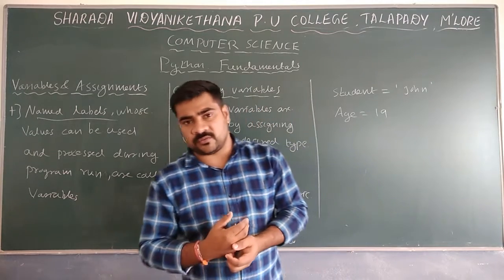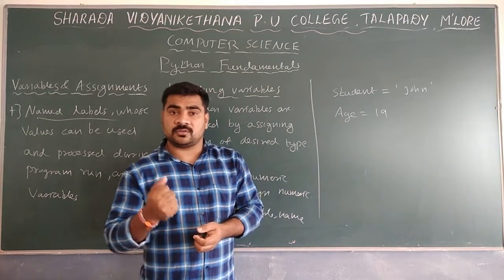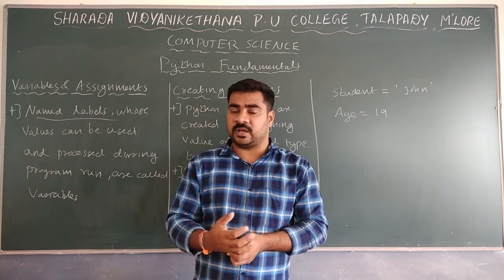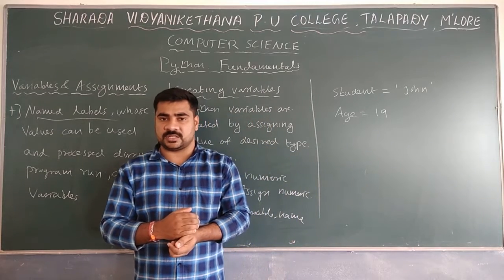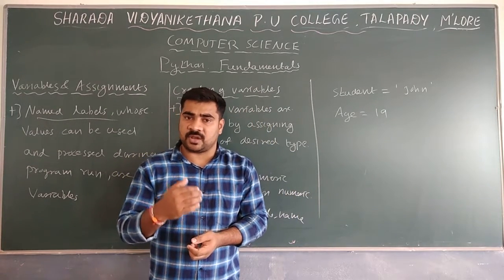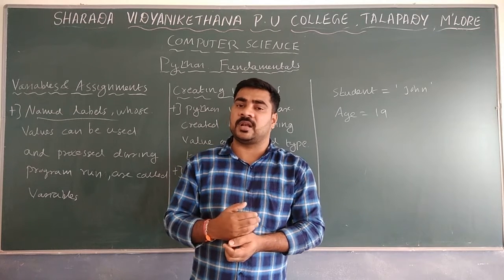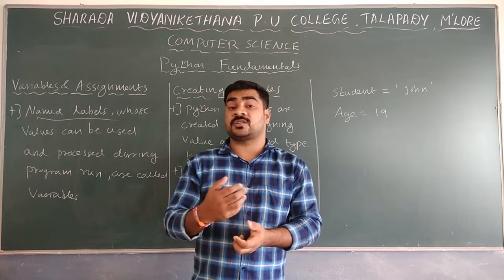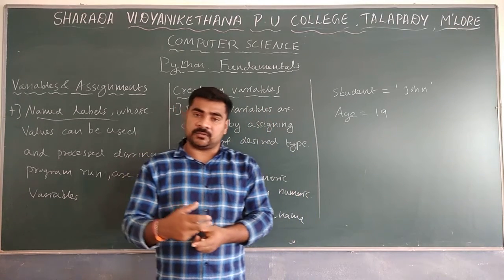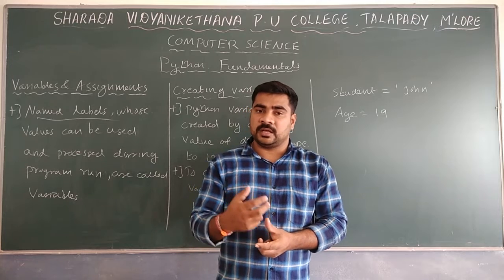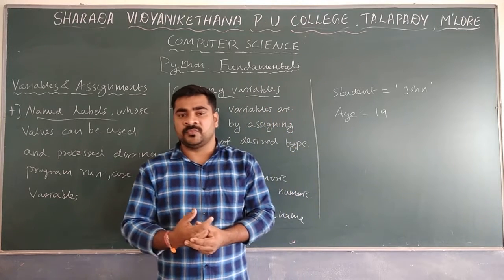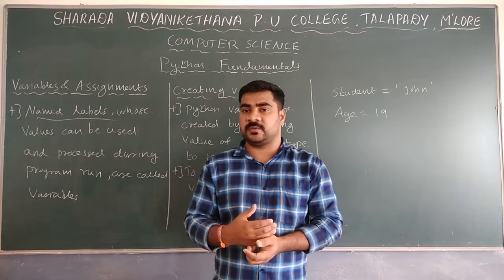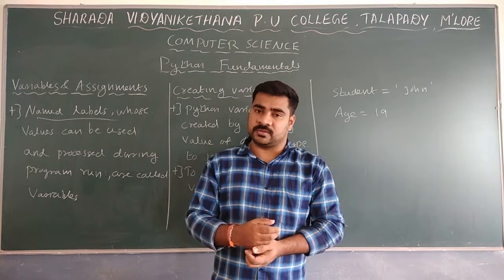Whenever you use a variable, remember we have to know how to name the identifiers. Whenever you give a name to an identifier, there are particular rules and regulations we should follow, whenever you name an identifier or a variable. You should not start with a number. You can have numerics and alphabets, and other characters are also possible. But remember, you have to follow the rules given for naming identifiers.